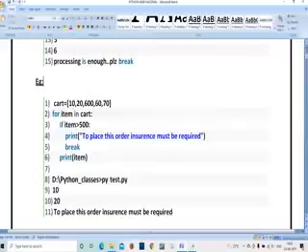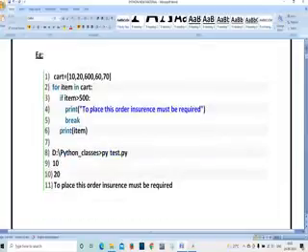Next example, cart is equal to 10, 20, 600, 60, 70. So for item in cart, if item is greater than 500, print to place this order, insurance must be required. Next, break, print item. Okay. So what are the items? Items value should not be